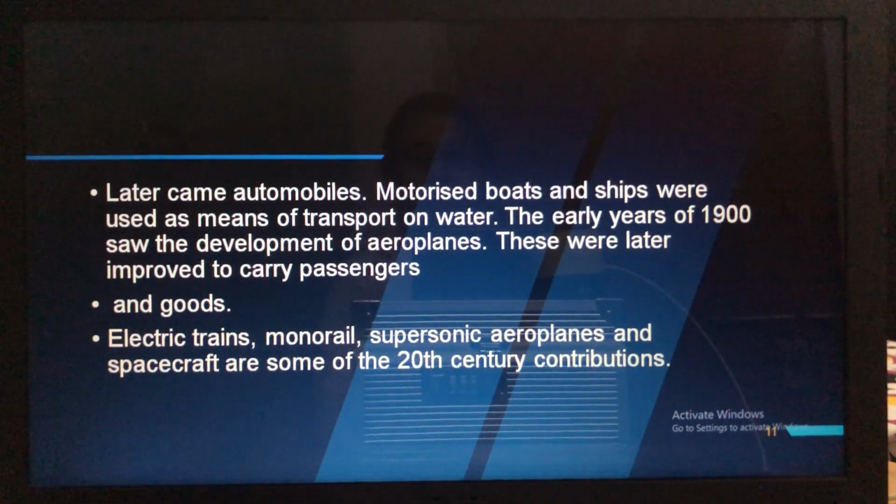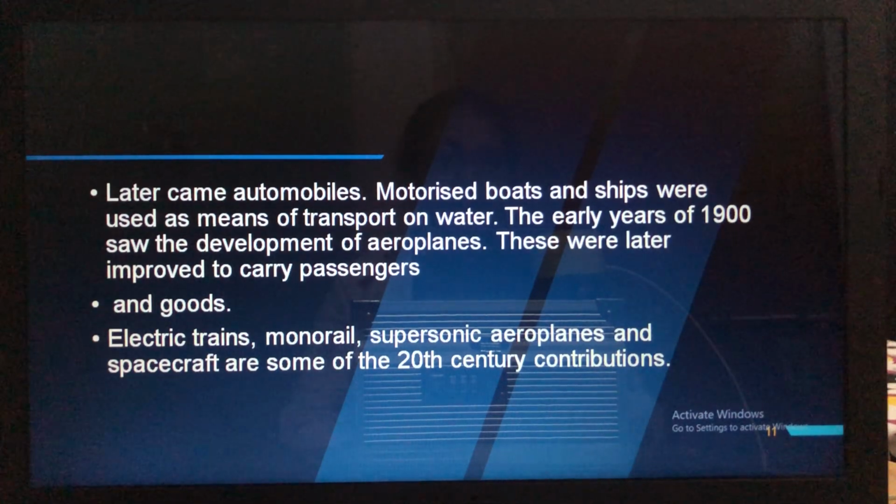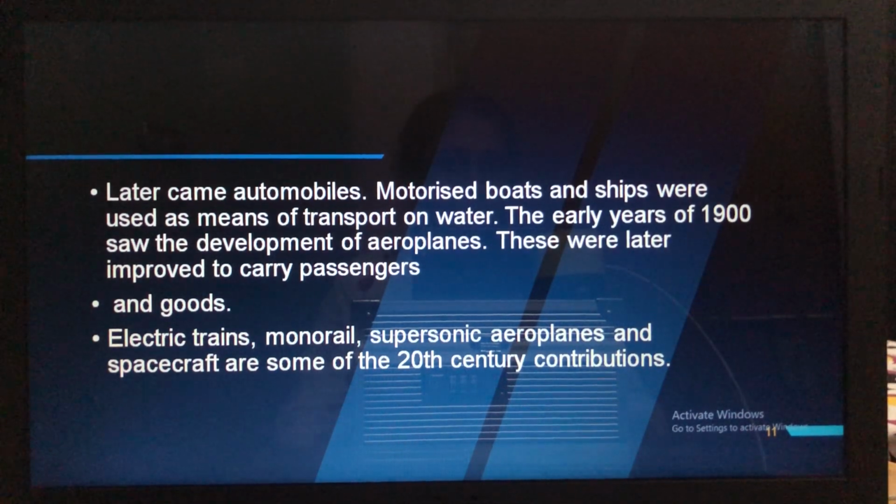Then after that, later came, after the steam engine, automobiles. Then motorized boats and ships were used as means of transport on water. So to move the boats in the water, instead of paddling and using the stick to move on the water, motors were introduced. So through that, the ship and the boats were able to move on the water. So this was introduced in the 19th century.